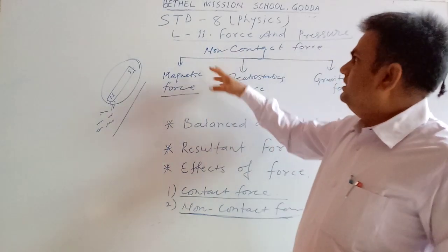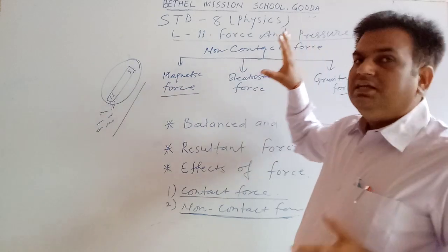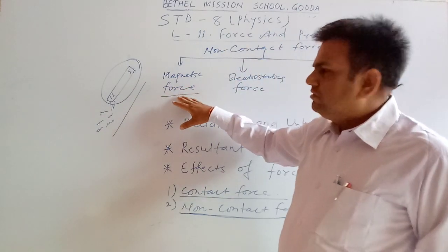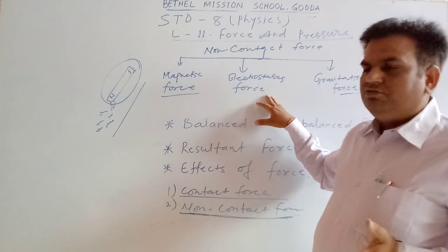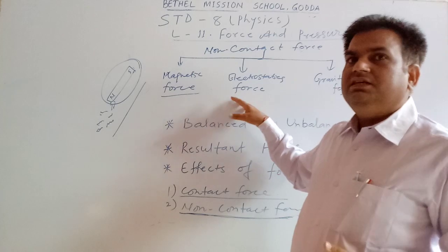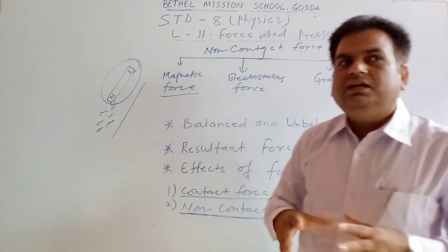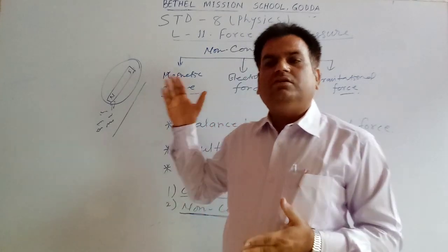So here we have already learned the non-contact forces. Three kinds of non-contact force: magnetic force, electrostatic force, and gravitational force. And all three forces are applied by one object over another without any contact.